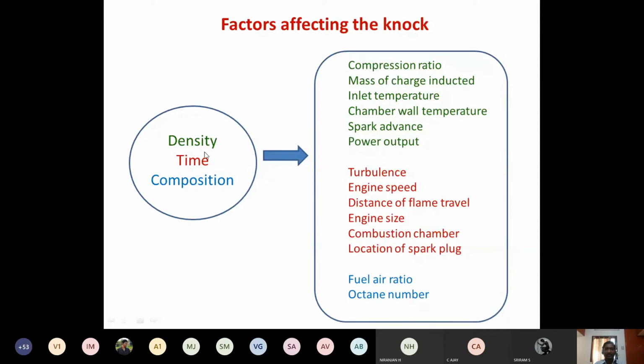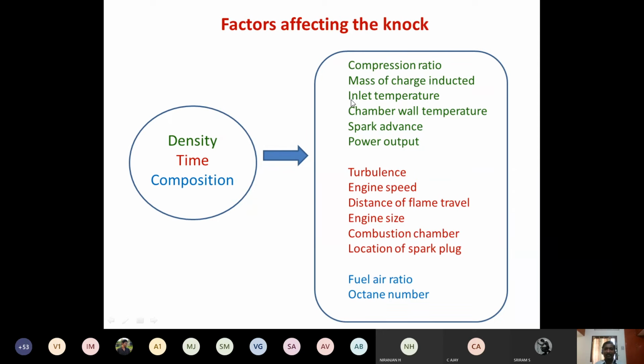One we call density factors. Under density factors, these are the parameters responsible for knocking in the engine: compression ratio, mass of the charge inducted during the suction stroke, the inlet temperature of the charge inducted during the suction stroke, and the combustion chamber wall temperature, right? And the spark advance is also a parameter, and the power output from the engine. Higher the power output, then what will happen to the knocking?